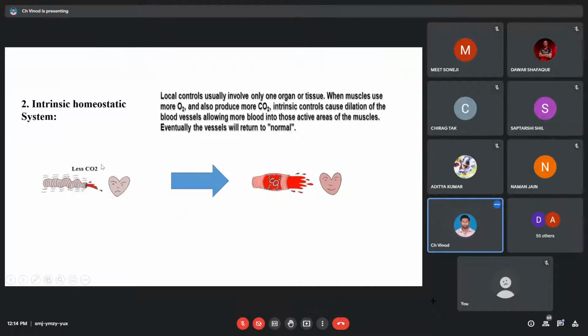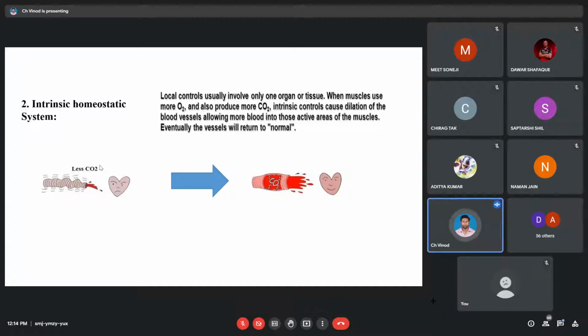Intrinsic matlab we have a tissue or we have a cell. The cell itself has a sensor, the cell itself has a control unit, and the cell itself has a so-called target. It itself is a target. Okay. Example: consider our lungs. Okay. So when you are actually considering the lungs, lung का job क्या है? To take the oxygen in and to eliminate the carbon dioxide out. Okay. So exchange of gases should be happening here, right?